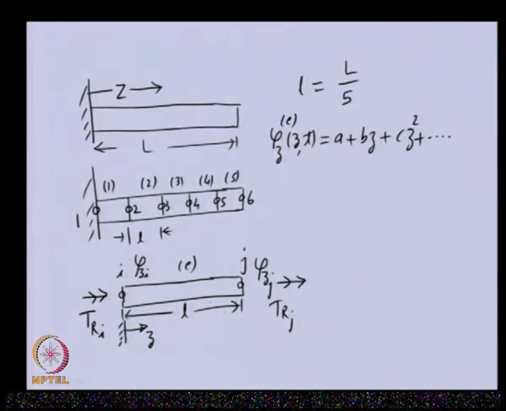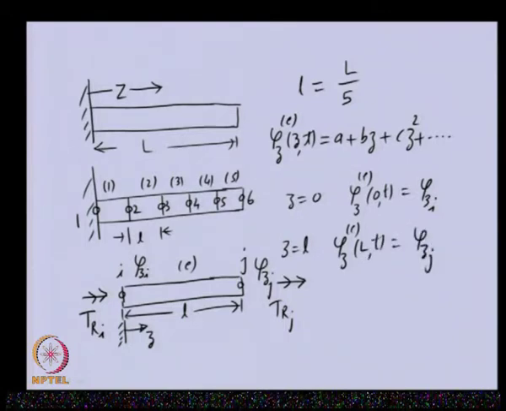Now, once we have chosen the solution in this form, we can see the boundary conditions. At z equal to 0, we have the angular displacement of the element phi z i, and at z equal to L, the other end of the element, the angular displacement is phi z j.